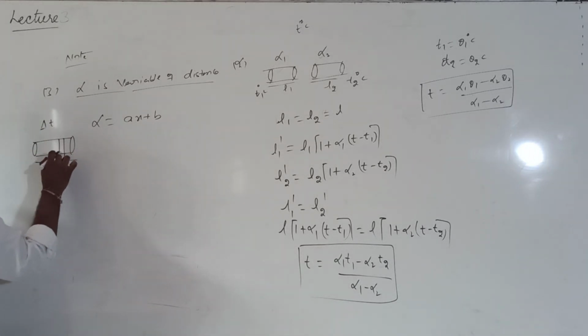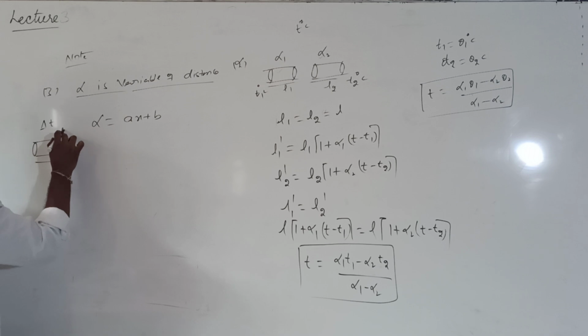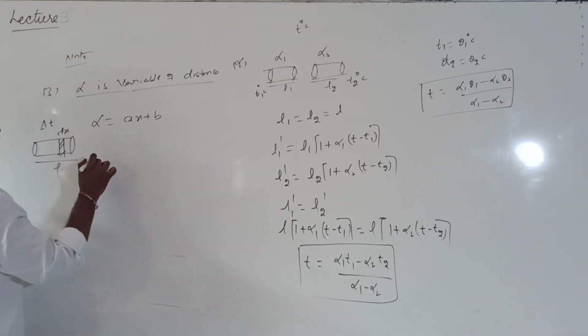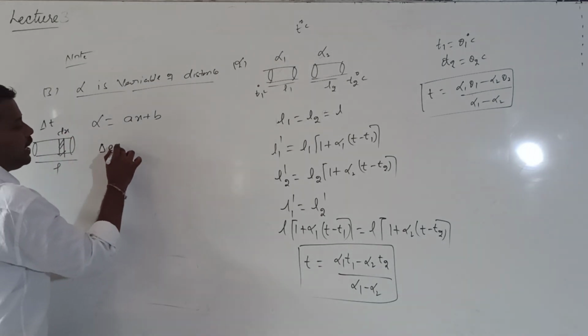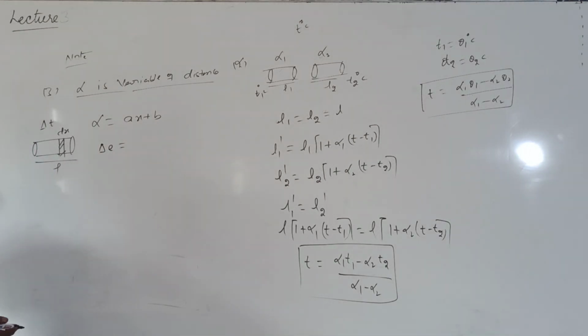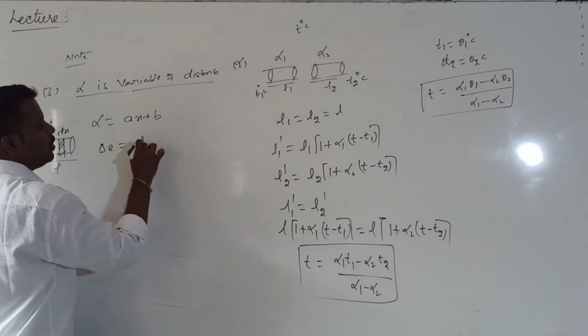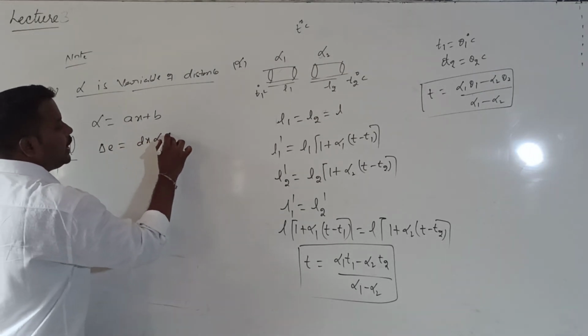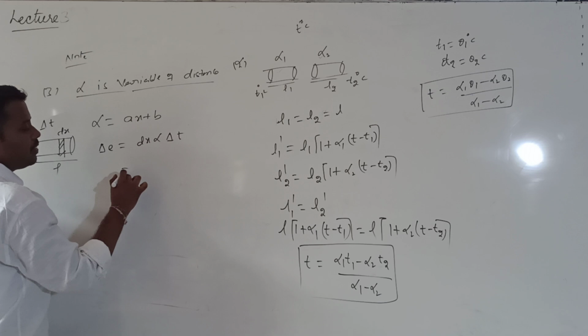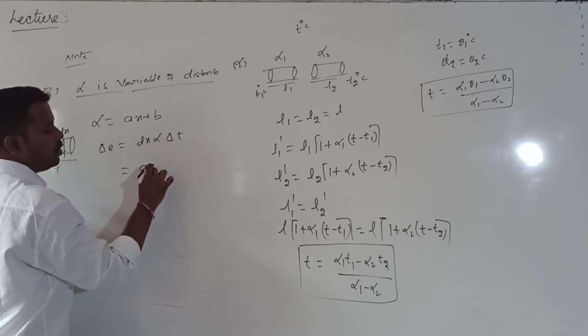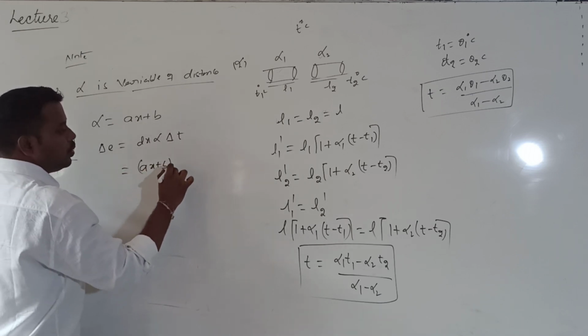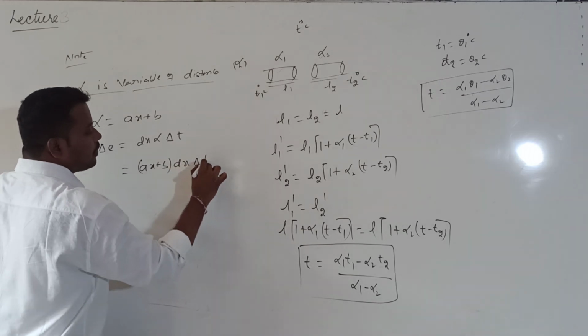Here let me consider one small element of length dx. What is the expansion of that element? Can I call it delta E? Delta E is the expansion of that element. Delta E is equal to dx into alpha into delta T, the rise in temperature. So delta E is equal to (ax plus b) into dx into delta T.